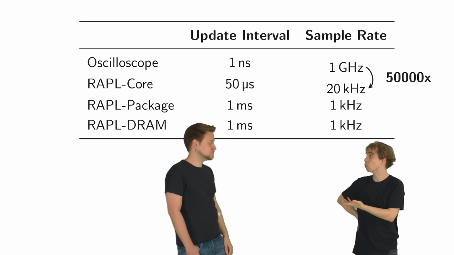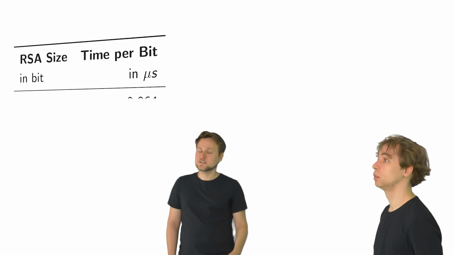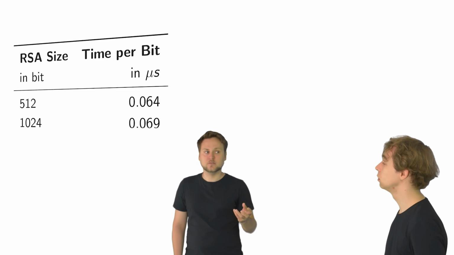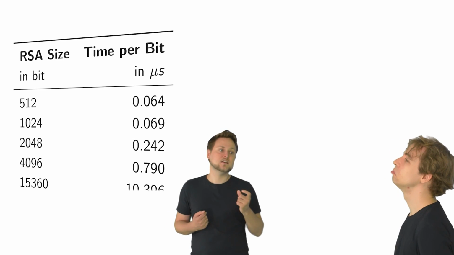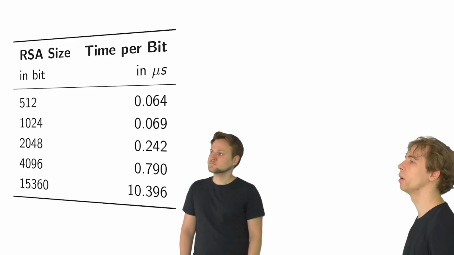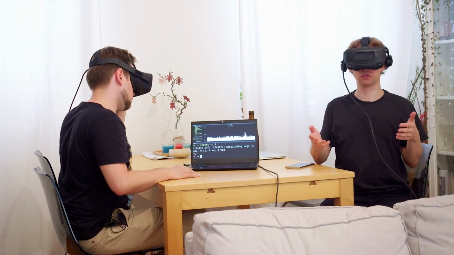How long does one RSA exponent bit take? Way less. But that actually depends on the length of the used modulus. So if you have a longer and longer key, then the individual bits take more time. Okay. So what then?